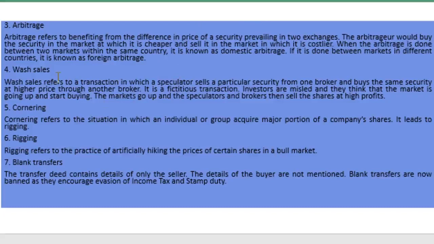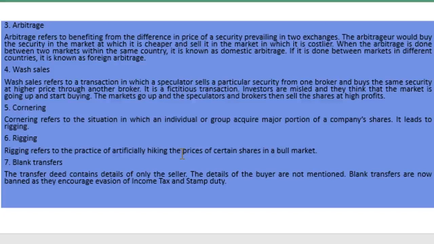The next one is wash sales. Wash sale refers to the transaction in which a speculator sells a particular security through one broker and buys the same security at a higher price through another broker.